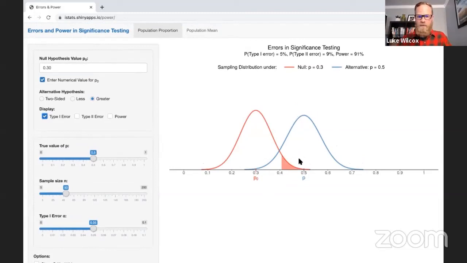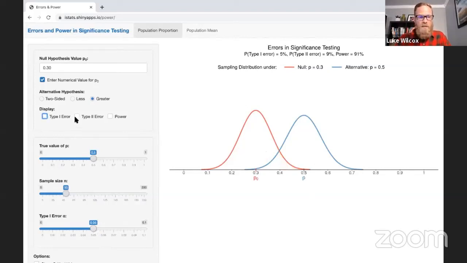Now, let me start by showing you the type 1 error here. When I click that, you'll notice this red region right here, which matches with what we have on our paper, right? And we know that the probability of that type 1 error is 5%, which we said is the alpha value. So notice, if I start to increase my alpha value, watch what happens to that red region. You'll notice that the area is increasing, and sure enough, the probability of the type 1 error is also increasing. I'm all the way up to 9% now. So you can see visually that the probability of a type 1 error is equal to the alpha level.